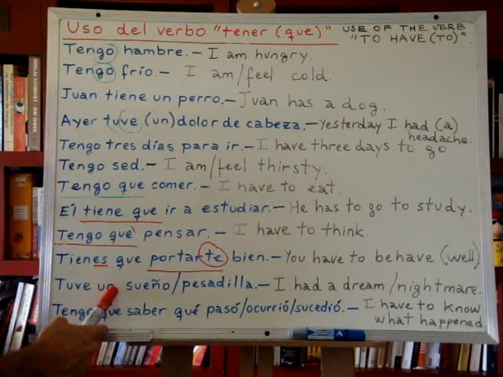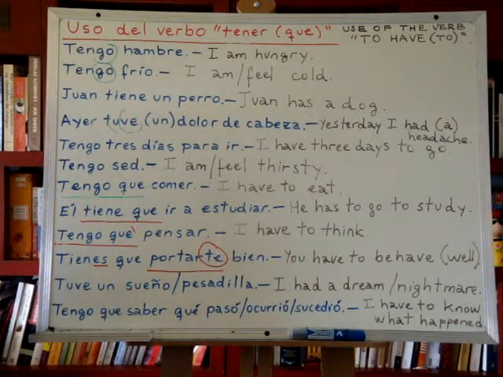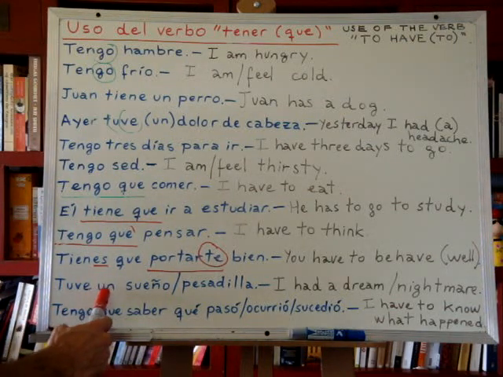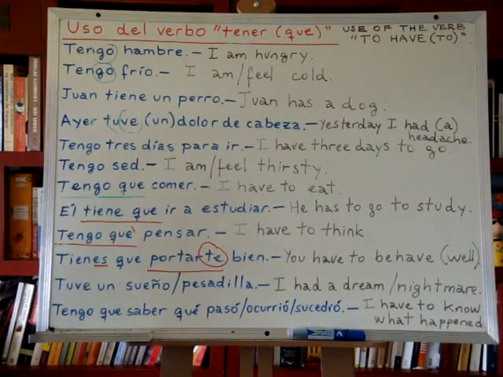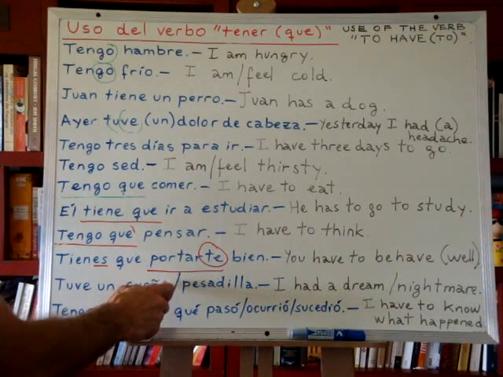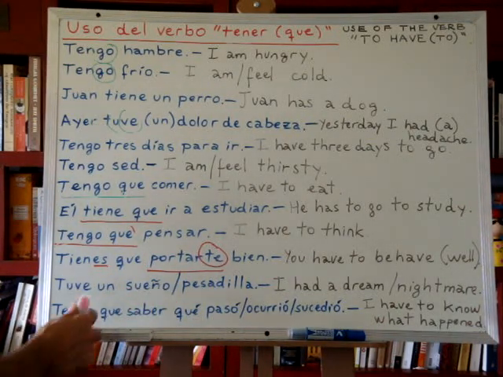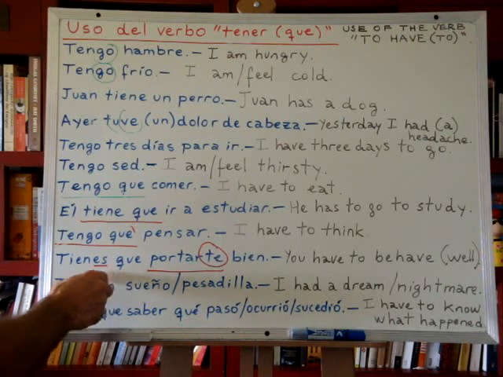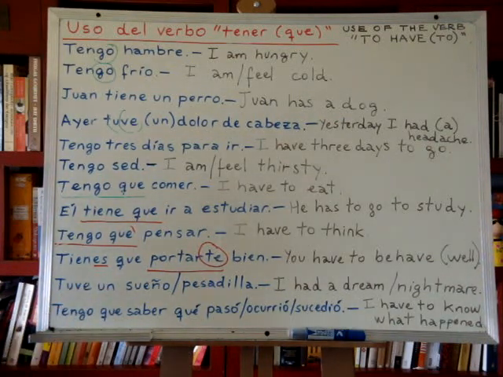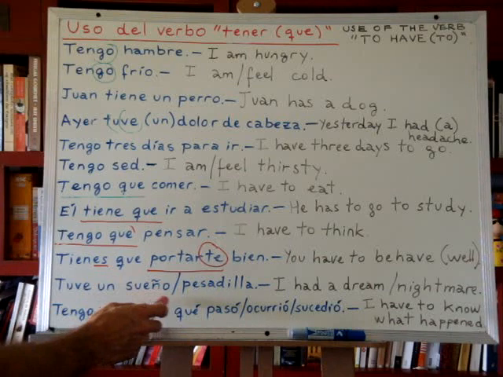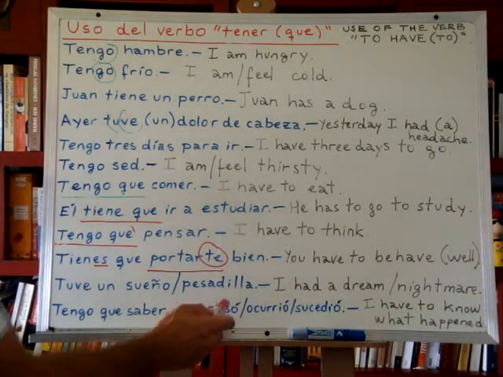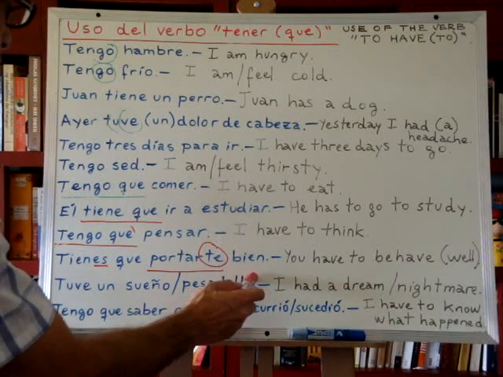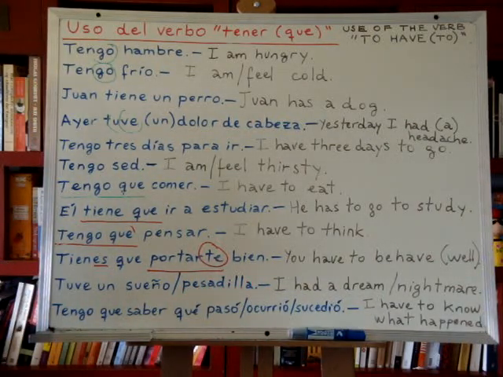Tuve un sueño, or can be tuve una pesadilla. I had a dream, or I had a nightmare, right? Sueño ends with an O. It is a masculine noun. So the article should be un, masculine indeterminate article, okay? However, if we want to say tuve una pesadilla, I had a nightmare, pesadilla, nightmare, ends with A. It is a feminine noun. So